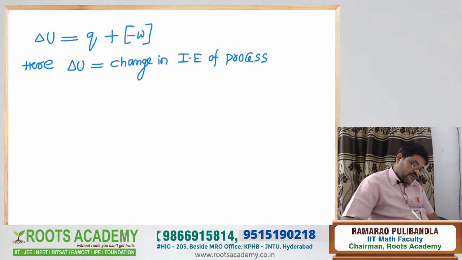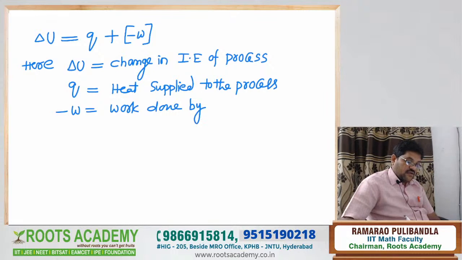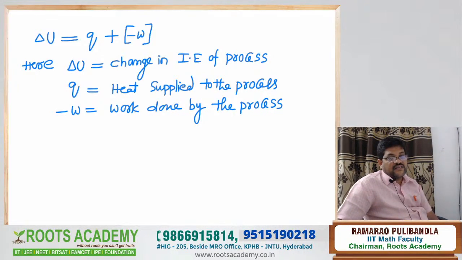And what is Q? Q means heat supplied to the process. And W? Here W means work done by the process. In chemistry, in most cases it is work done by the gas on the surroundings. You write the abbreviations like this and the examiner will see it perfectly.